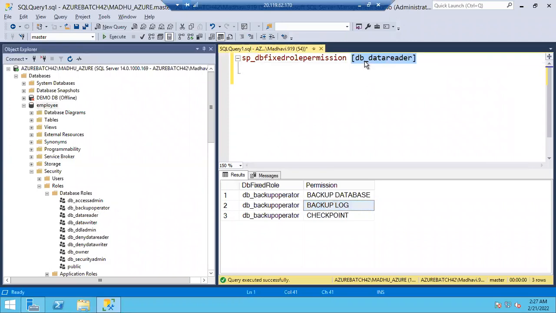What permissions will it have? Select permission. What is checkpoint, what will it do? I'll tell you. Okay, it's a little bit lengthy topic, we'll discuss it. Checkpoint means simply, actually, we have different structure in the SQL Server, right?